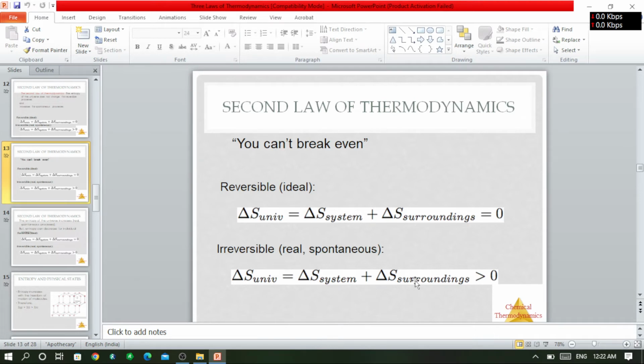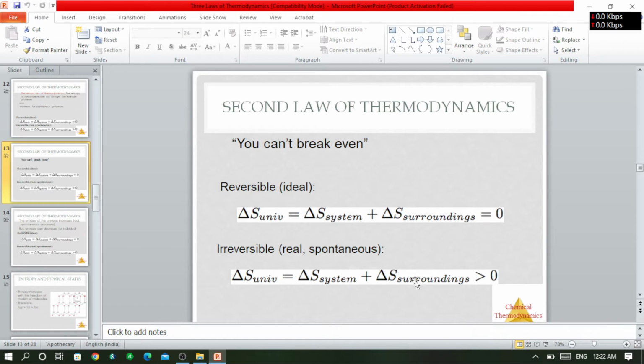But for a reversible reaction, the entropy of universe, which is equal to the entropy of system plus the entropy of surrounding, will be equal to 0, and this is for a reversible reaction, or we can say this is for an ideal reaction.